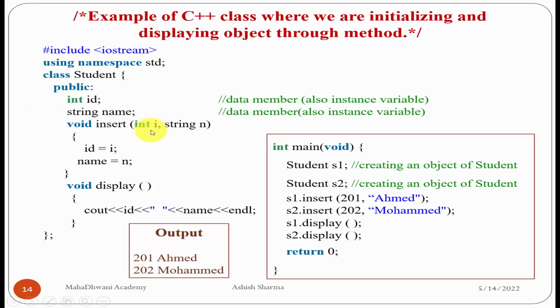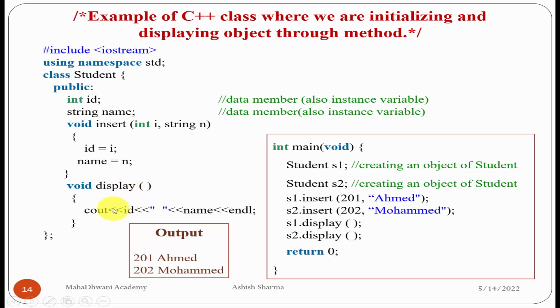This value we are going to initialize to the data member ID of the student class, and this value n we are giving to the data member name of the student class. So these two values we initialize, using them as parameters to the insert function.